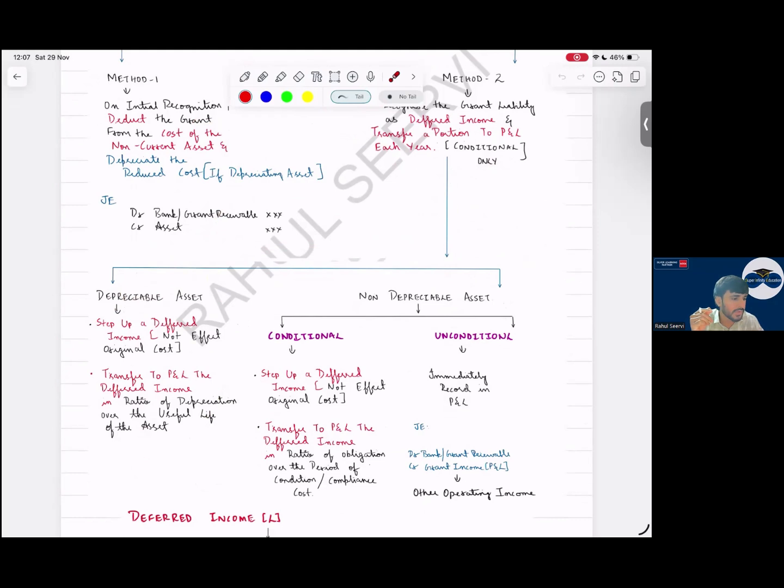Then coming to the next part: conditional and unconditional. Conditional, whatever is the condition, yes or no? The condition is that you have to use this land for 5 years, then take it over 5 years. Then the next part, unconditional. Unconditional, what will I say? I will directly take it into P&L as income because there is no such condition attached to it. Simple.